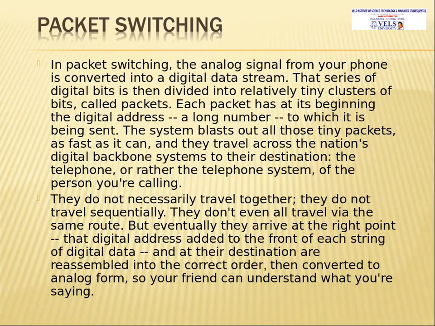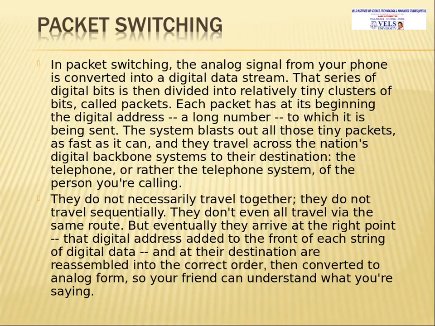Each packet has at its beginning the digital address, a long number, of where it is being sent. The system blasts out all the tiny packets as fast as possible, and they travel across the nations in a digital backbone system to their destination.